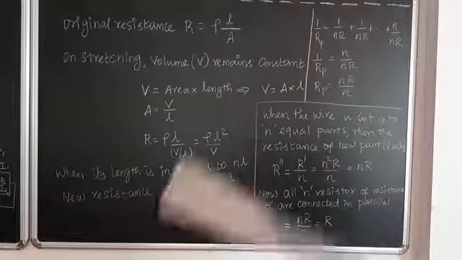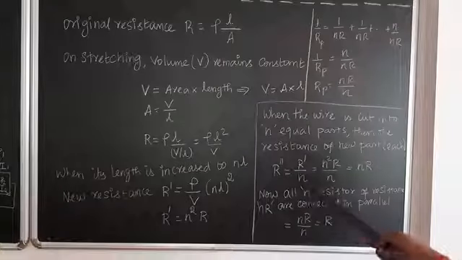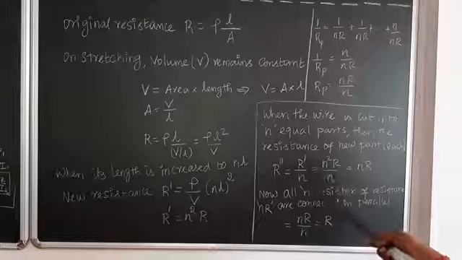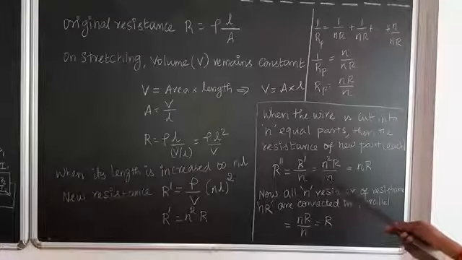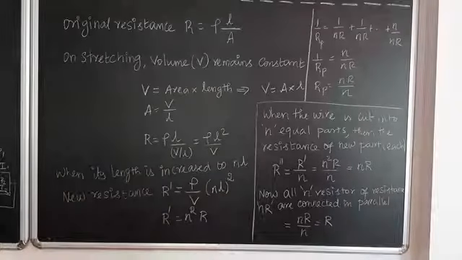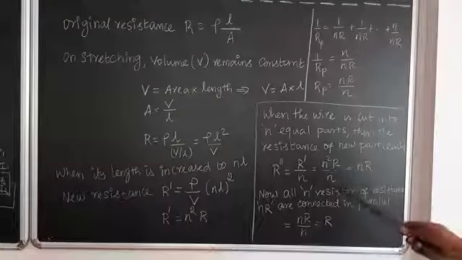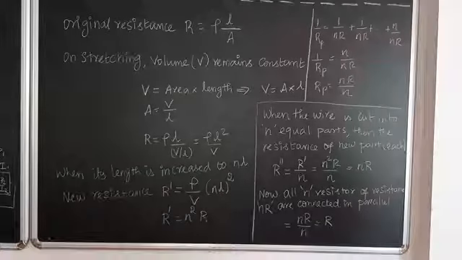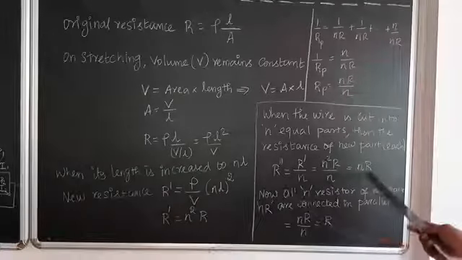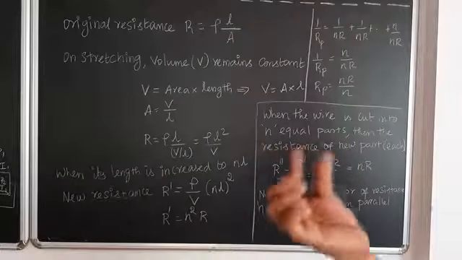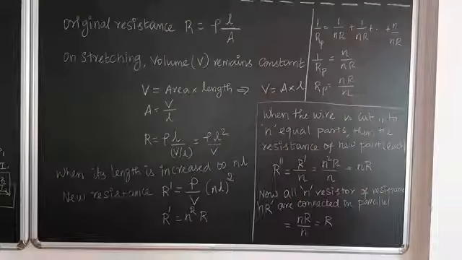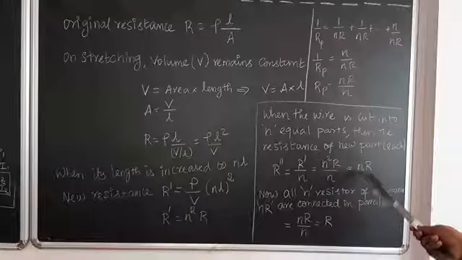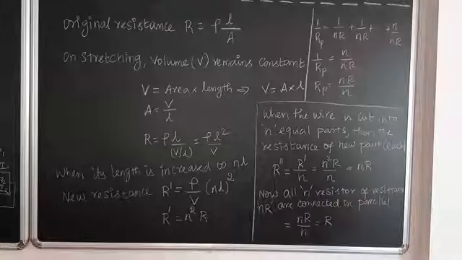Therefore, R double dash is R dash divided by n, which is n square R divided by n. We can cancel n, so it gives n R. This is the resistance of each and every single cut piece, n into R.